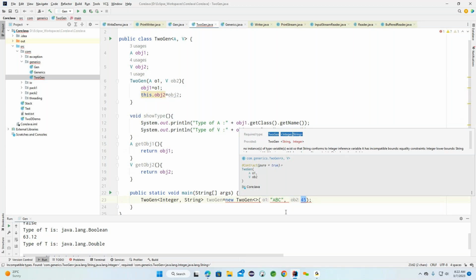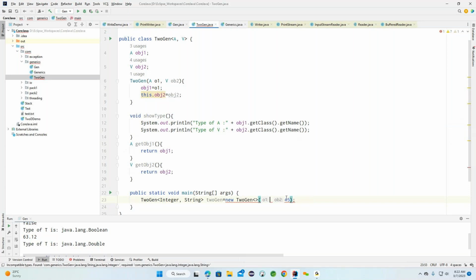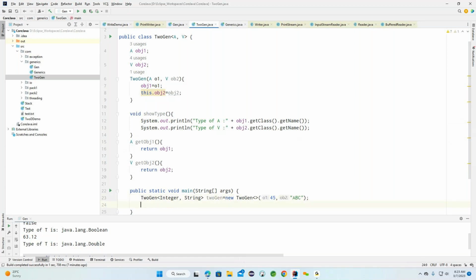Now remove this object 2. Object 1 and object 2, so these are the important sections we identified here. After this, I'm trying to call this particular get object.